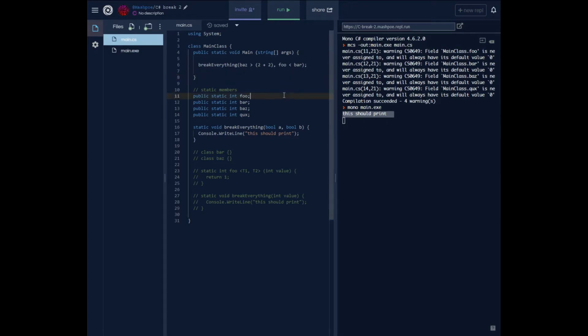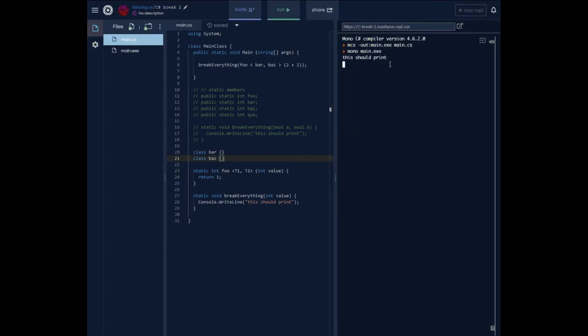To fully prove that the C# compiler parses the first version of the function call as if it contains a type argument list, I changed the code below the main function in order to make the type argument list actually valid. Now, foo actually is a function that takes two type arguments, and bar and baz are actually class types. As you can see, again, it compiles.